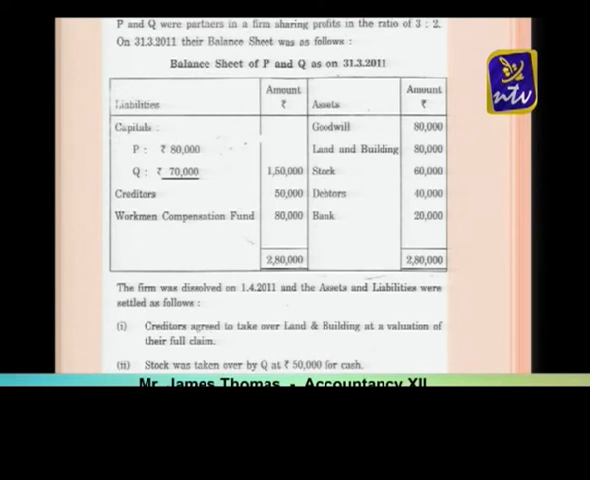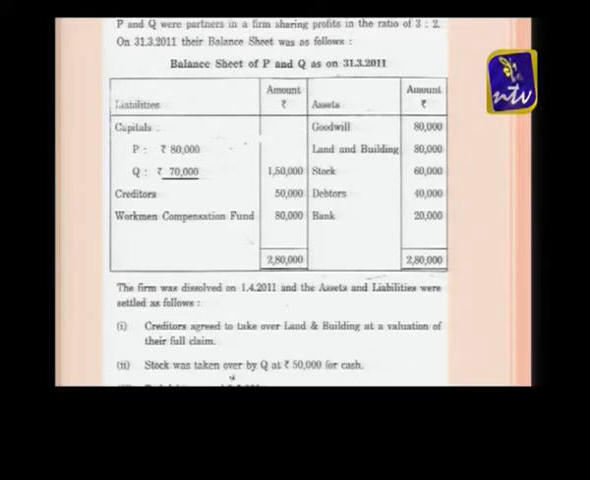Here you can see P's capital is 80,000 and Q's capital is 70,000, creditors 50,000 and workmen's compensation fund is 80,000. And on the assets side you can see one very important item, goodwill. Goodwill is 80,000, land and building is again 80,000, stock is 60,000, debtors 40,000 and bank is 20,000. And the same day they have given a lot of adjustments also. The firm was dissolved on so and so date. The assets and liabilities were settled as follows.